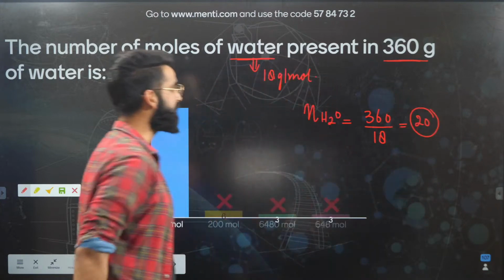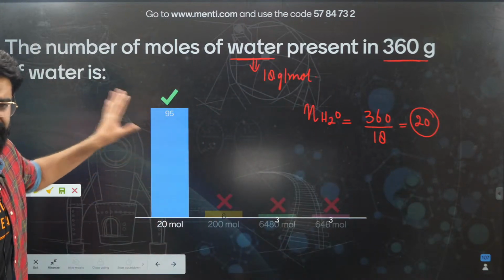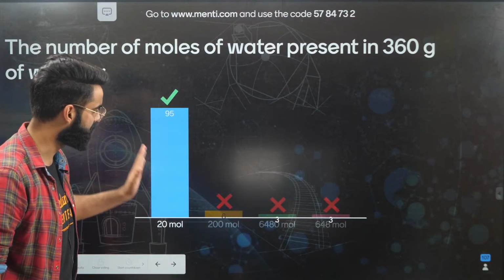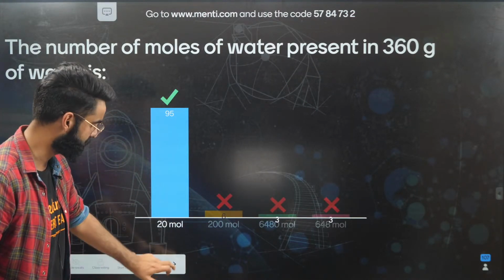So there are basically 20 moles of water present in 360 grams of it, right? A very simple and basic question this was. And majority of the people have given the correct answer. That's actually great. That's wonderful.